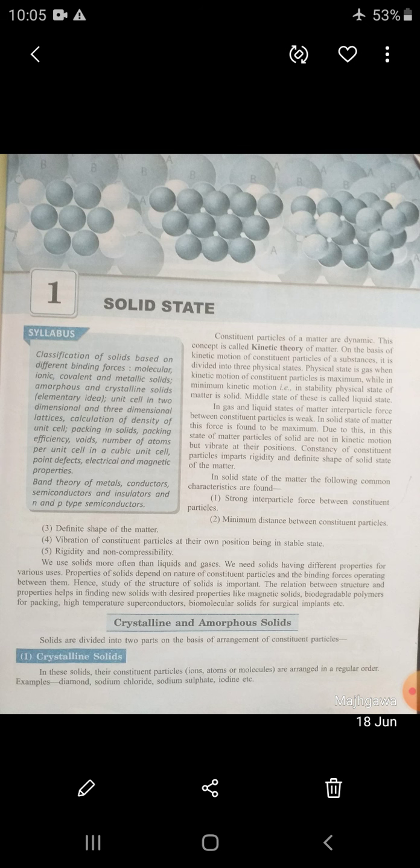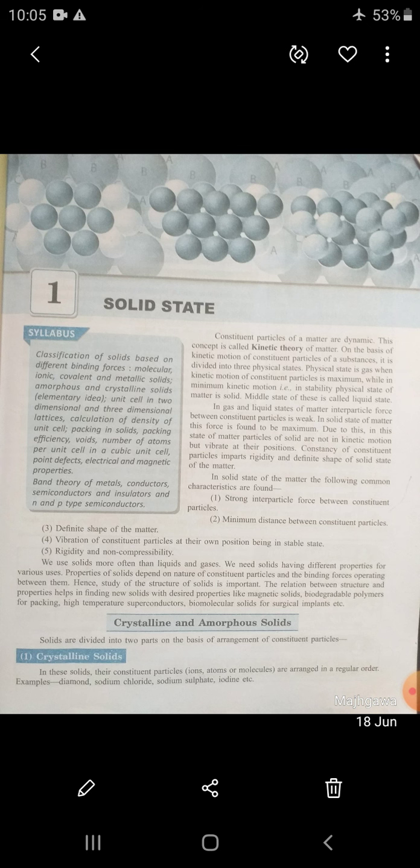The characteristics of crystalline solids: they are regularly arranged. Their melting point is sharp and definite. The outer surface also shows a definite arrangement of crystal. These are anisotropic. Examples are diamond, sodium chloride, iodine.